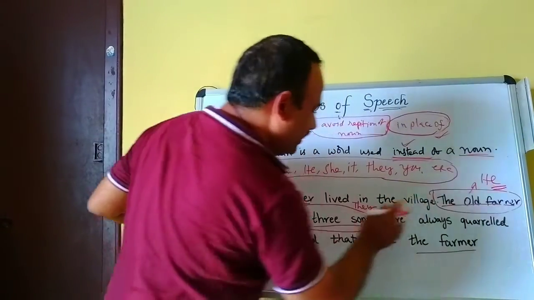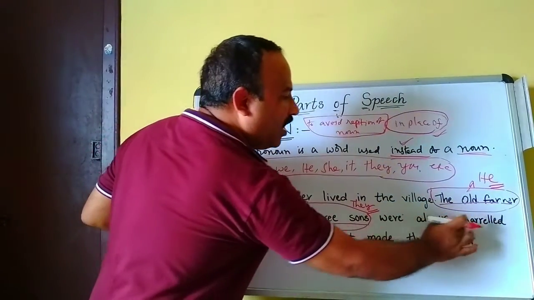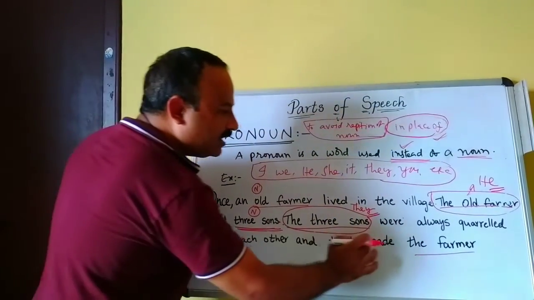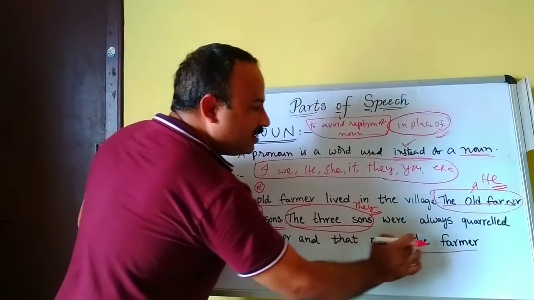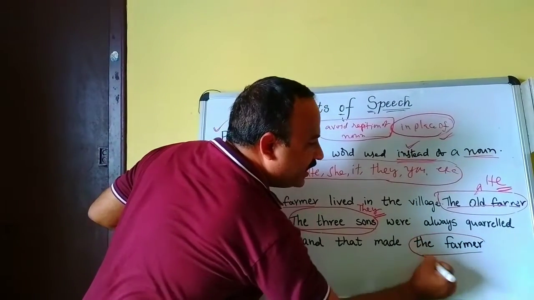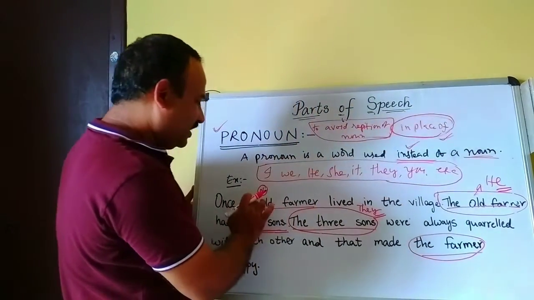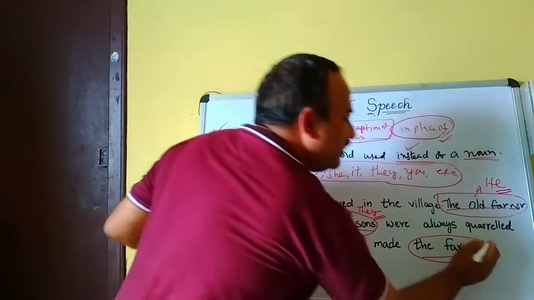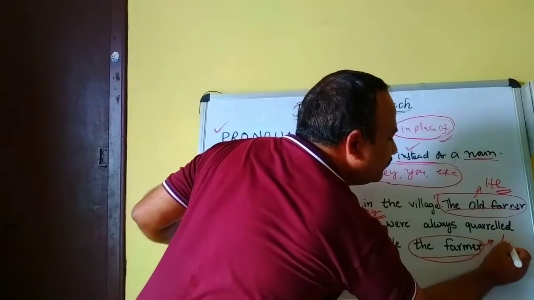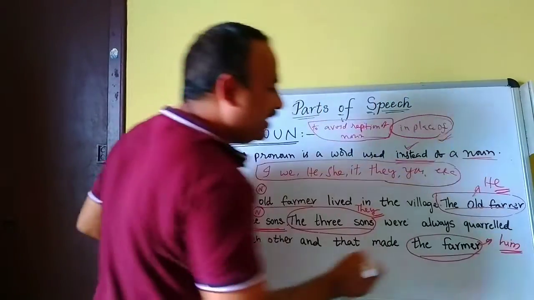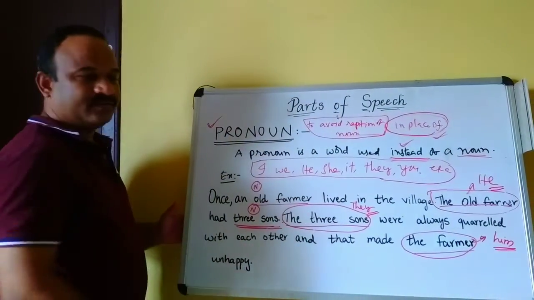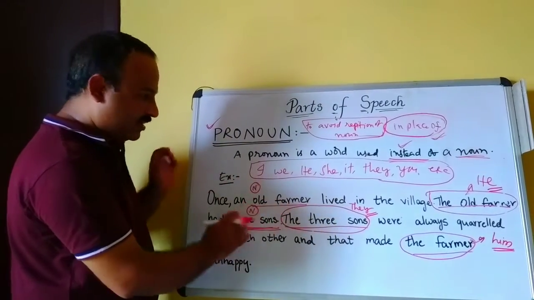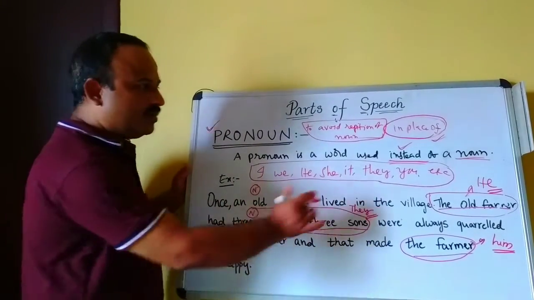They were always quarreling with each other, and that made the farmer, again repeated noun, that made him unhappy.